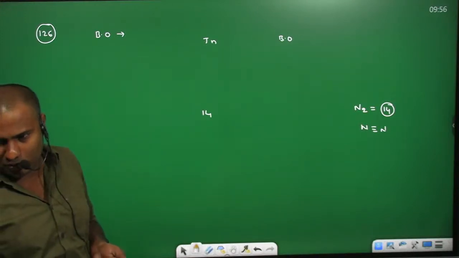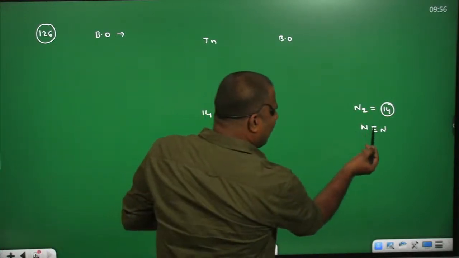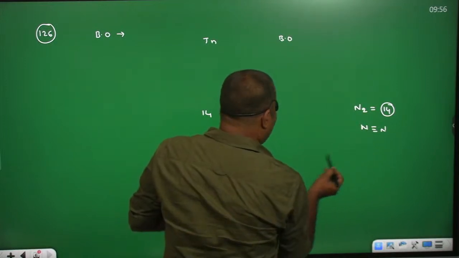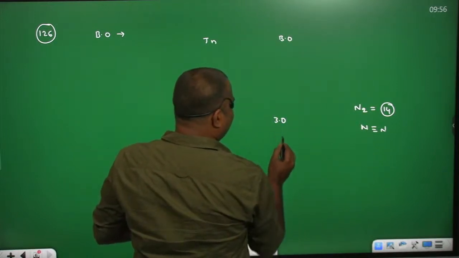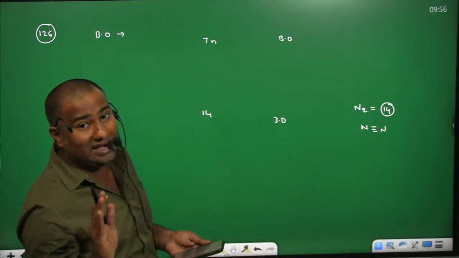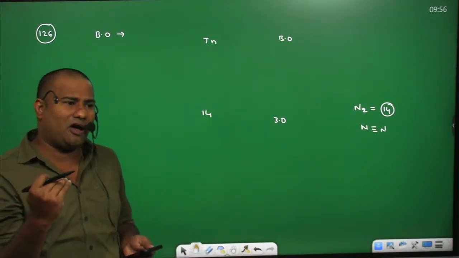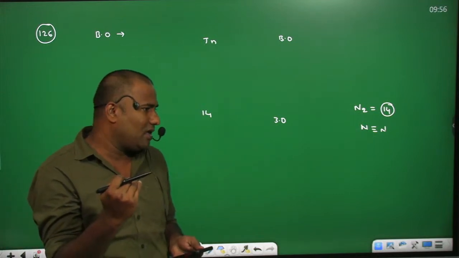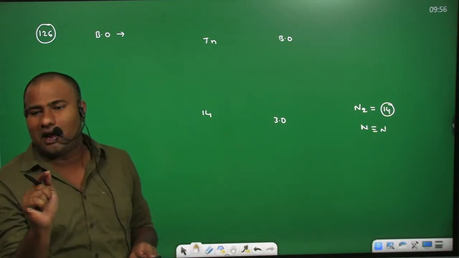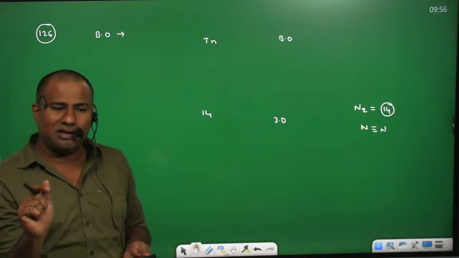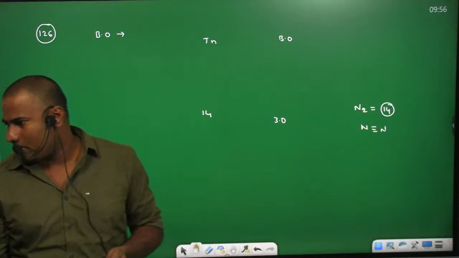Simple logic. So N triple bond N means we have 3.0 bond order. If you decrease the number of electrons by 1 unit or increase by 1 unit, the bond order decreases by 0.5 units.